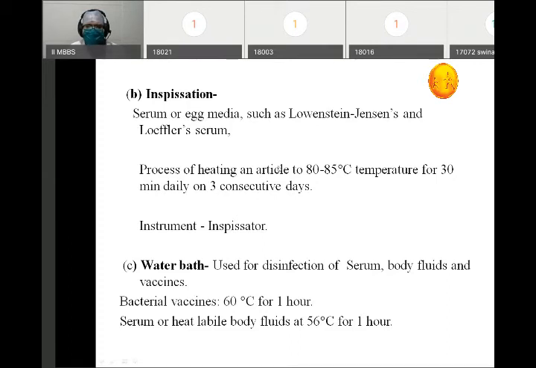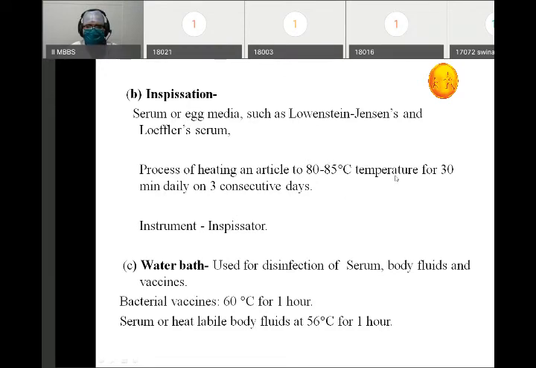So what we are doing, we are heating it at 80 to 85 degrees centigrade on day 1. That will kill all the microorganisms which are not in the spore form, which are in the viable form. But it will also serve one more purpose. When the spores sense that there is a favorable temperature, they will start germinating.